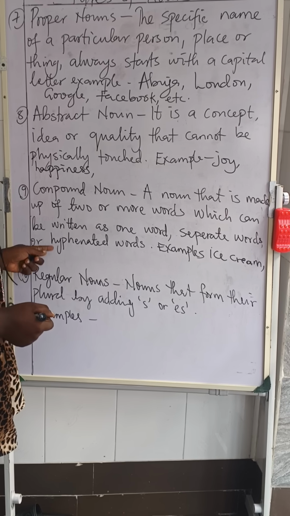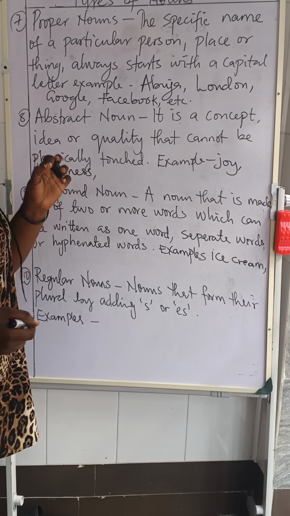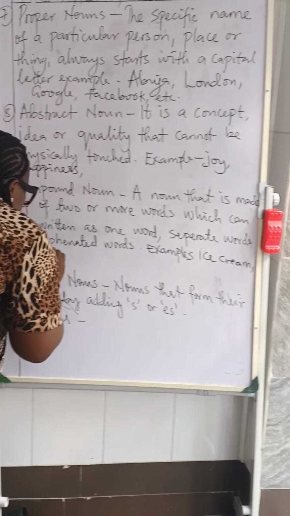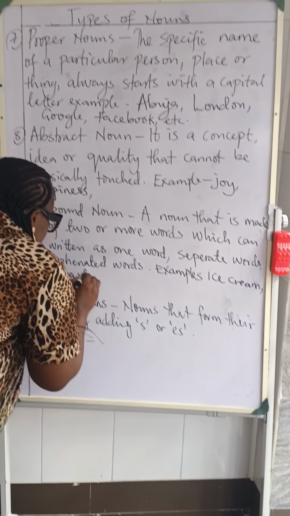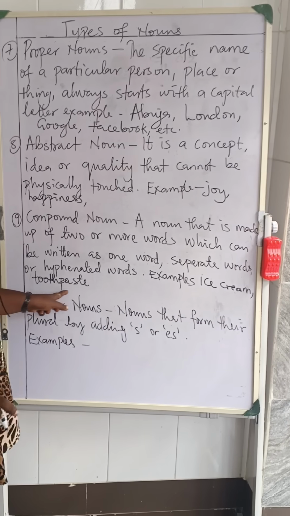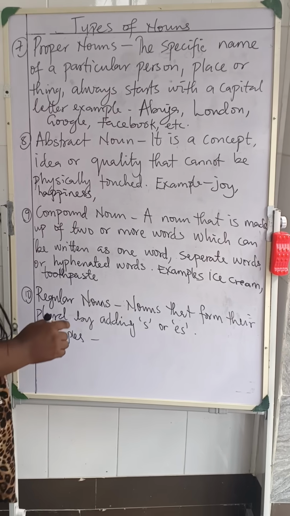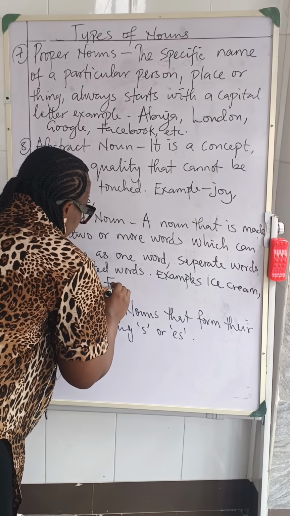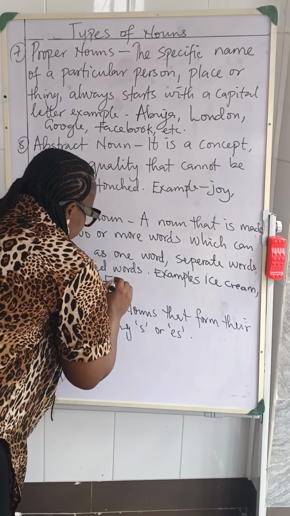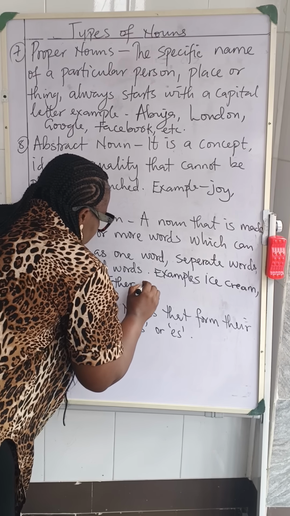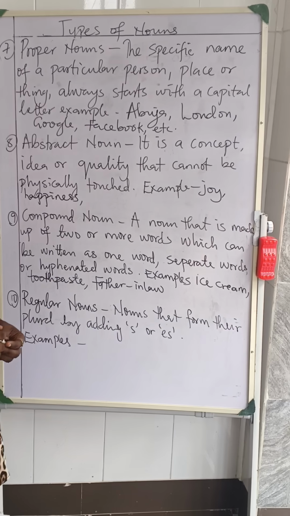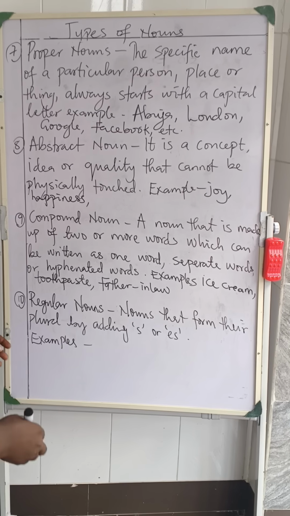Toothpaste is a compound noun. It is one word, it's not separated. Tooth and paste. It's not separated, but it's a compound noun. We have father-in-law as hyphenated. Father-in-law, right? And so on.